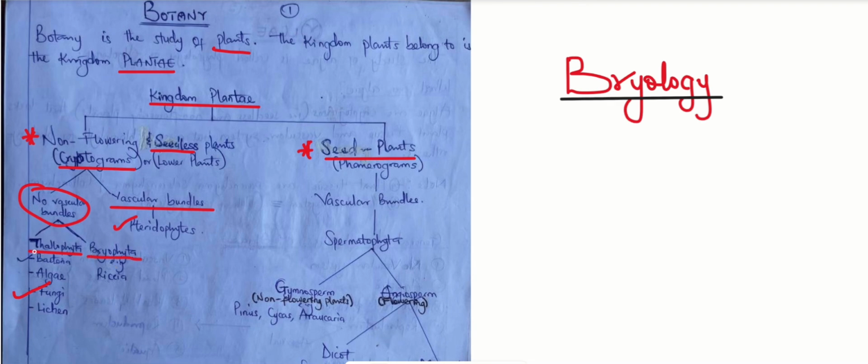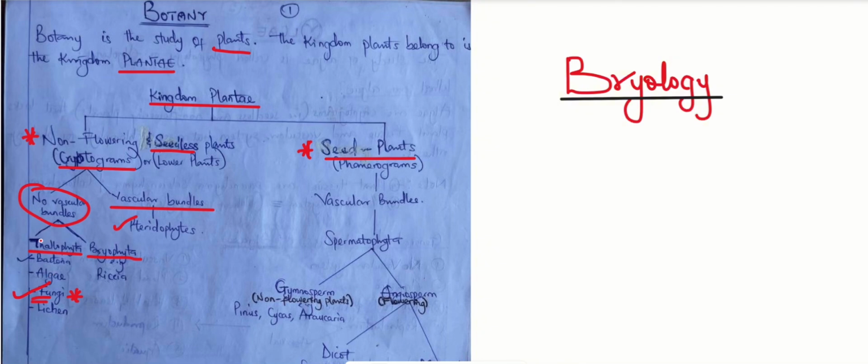And we said that the Talophyta includes the fungi. But we said also that fungi is not supposed to be classified under the kingdom Plantae. Why? Because fungi is a kingdom on its own. The reason fungi was placed here is because fungi is also made up of thallus, from the word Talophyta. And because fungi is made up of thallus, it can be classified just like bacteria made up of thallus.